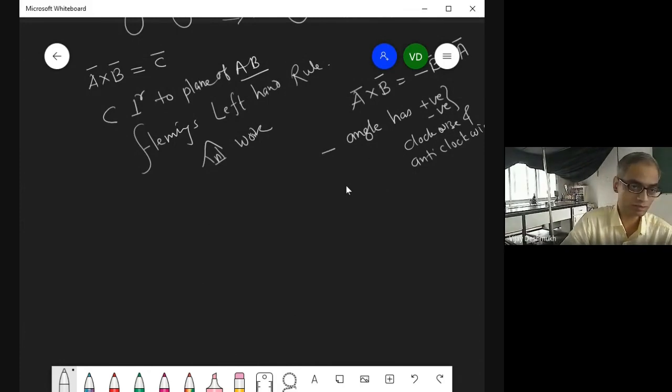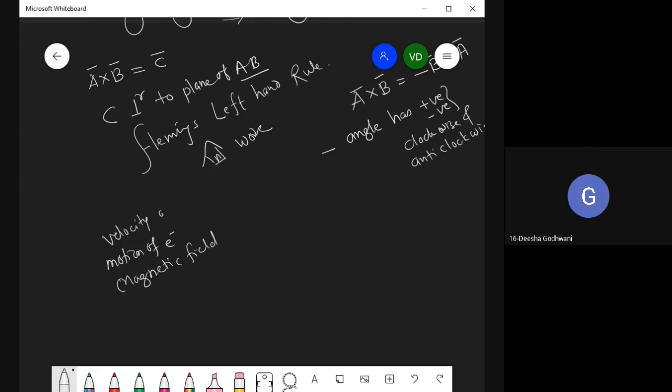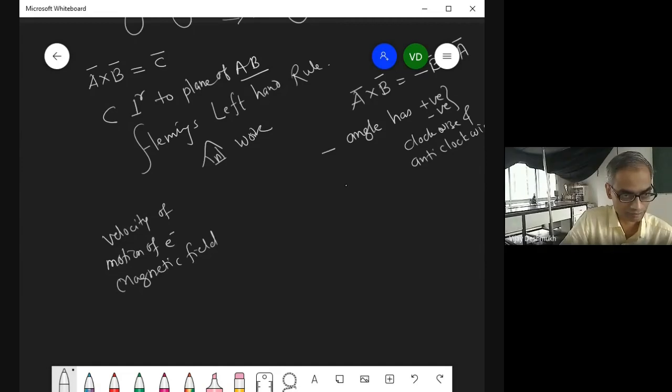It talks about, say, motion of electron and magnetic field, and velocity of it. So velocity of electron and motion of electron and magnetic field.